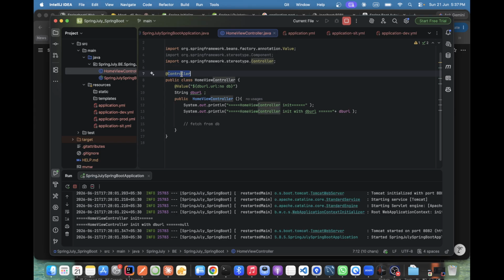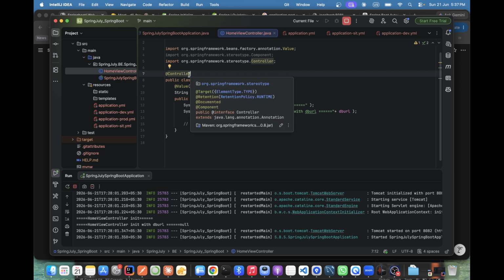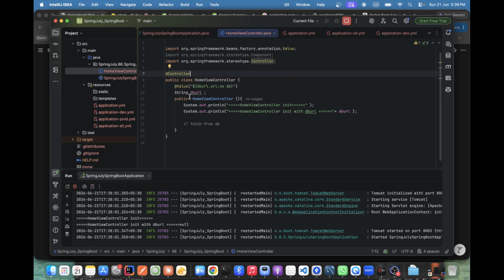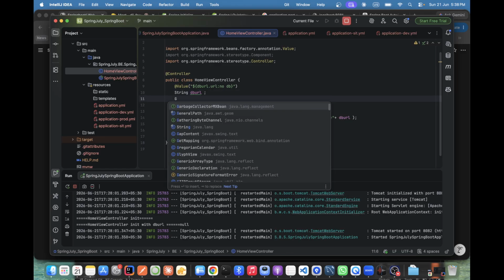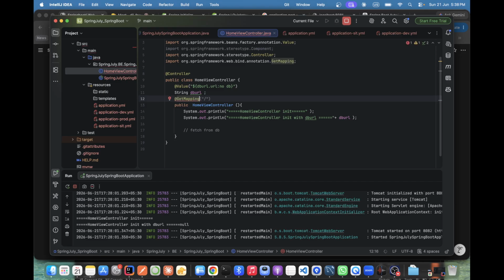So here our controller is there. It means whichever request comes, we'll get to know here. So all the endpoints, as per request. Here this home controller, I'm just making as a @GetMapping.